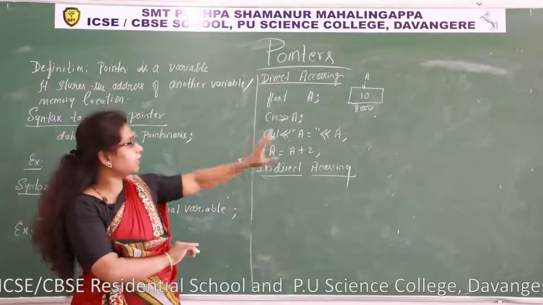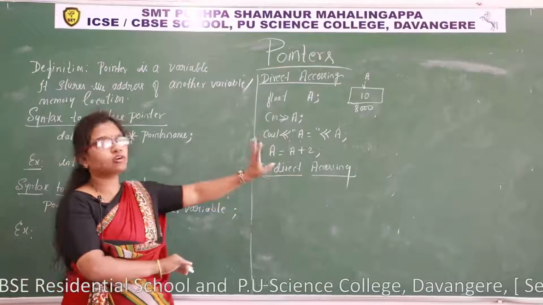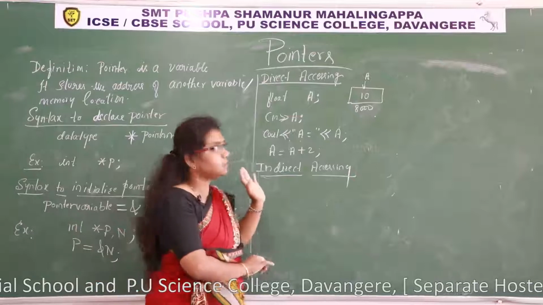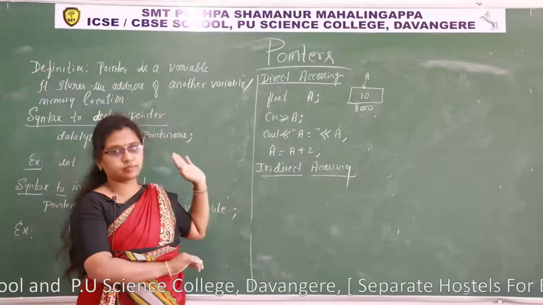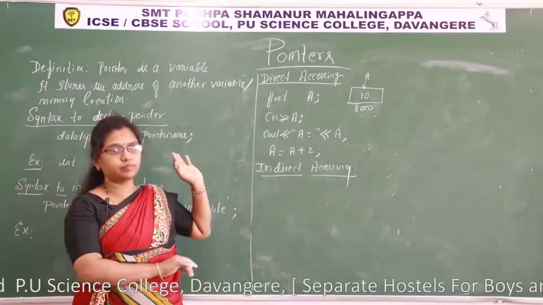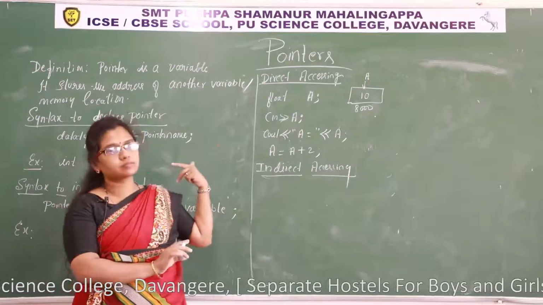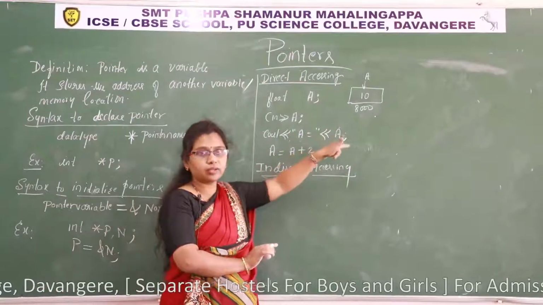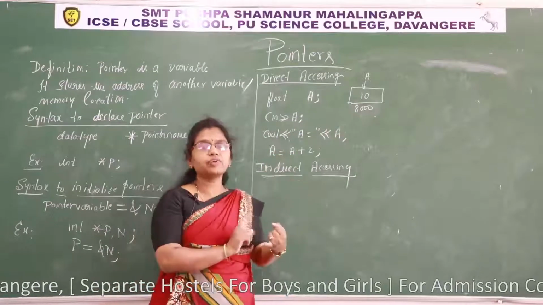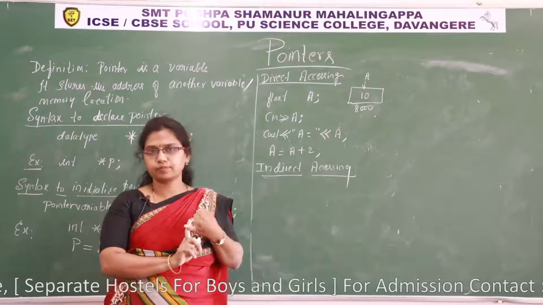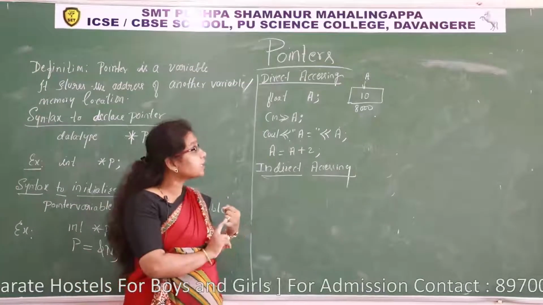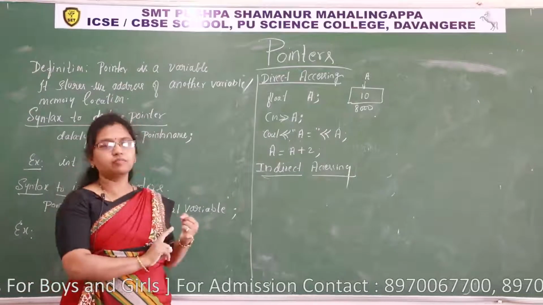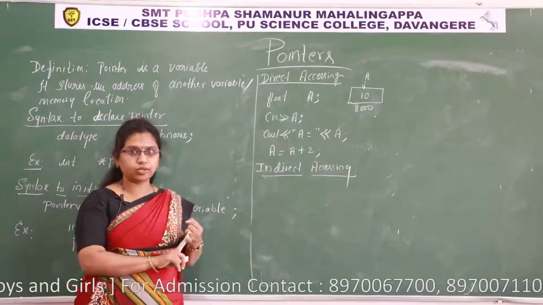The name itself indicates indirect. We should not use that name directly. We should not use the memory name. So let us use the address of the variable. We don't know the address. Then how to access the content of the memory by using the address? First we have to know the address. Are you understanding? So in indirect accessing, we should not use the memory name directly. We use the address of that memory.